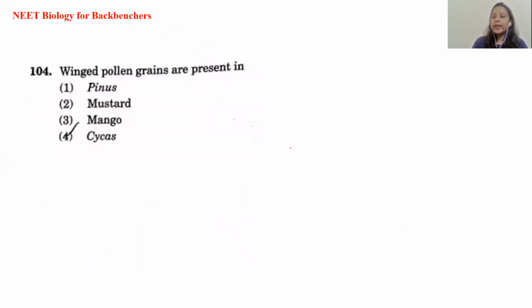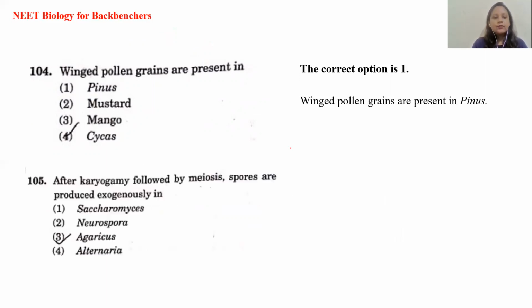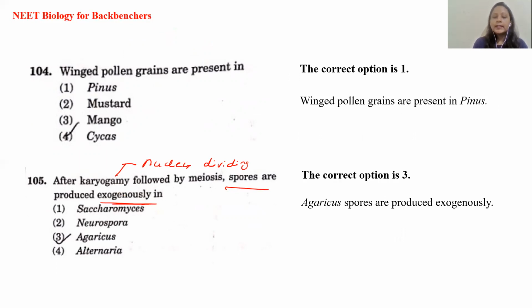Now, let's go ahead. Winged pollen grains are found in which plant? This is a direct question given in one line in NCERT that Pinus has winged pollen grains. Then the next question: after karyogamy. Karyogamy is the fusion of nuclei. Followed by meiosis, the spores are produced exogenously in which organism? It happens in the case of Agaricus, that is your mushroom.